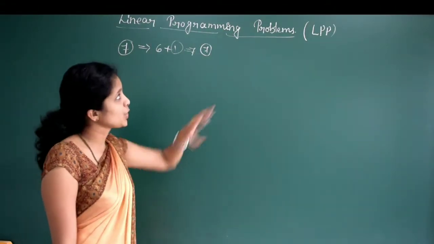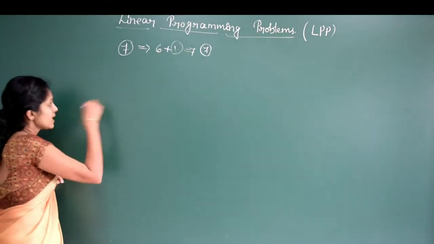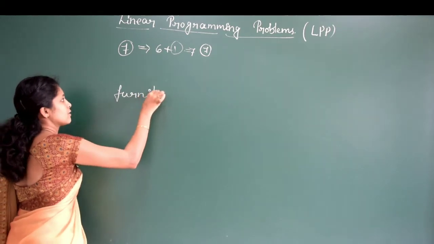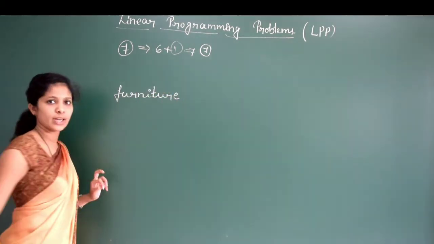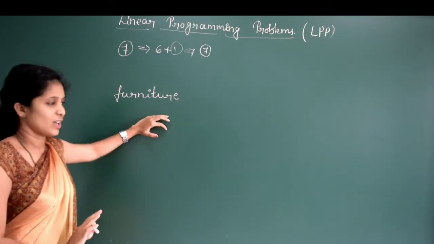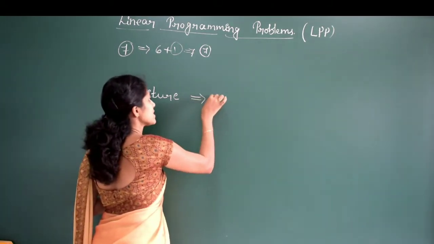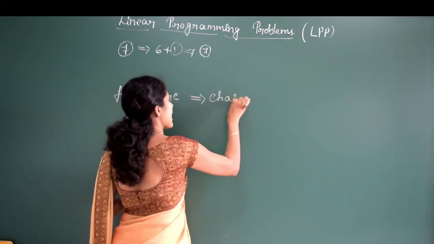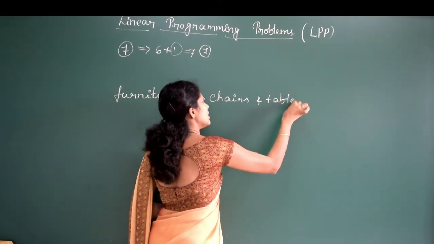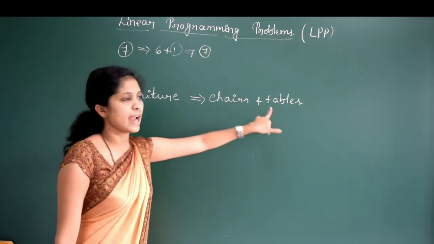Now we will see what you are going to study in this chapter. For example, let me consider there is a furniture dealer. Here we will be solving a problem based on real life, so it will be interesting. There is a furniture dealer and he deals with only 2 things, that is chairs and tables.